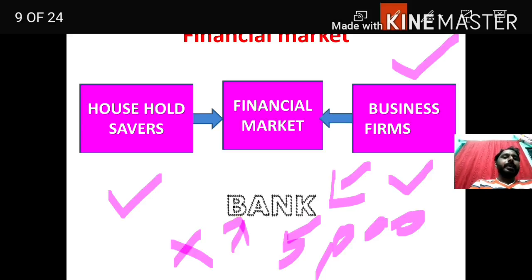So here banks are playing a crucial role, fulfilling the needs of household savers and business firms. Right? So banks are also one part of the financial market. That's why we say financial markets create assets and exchange assets.